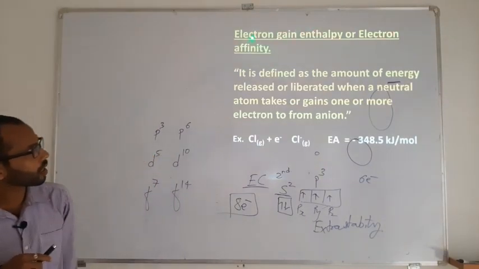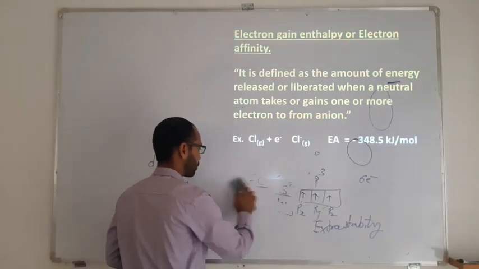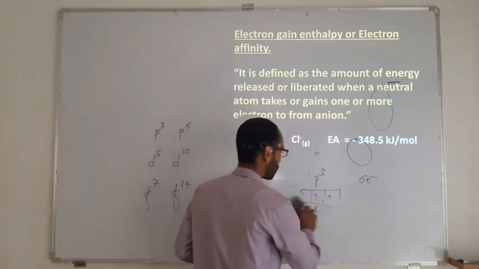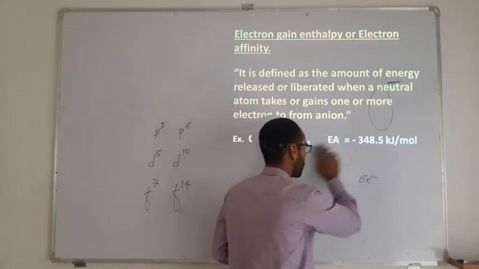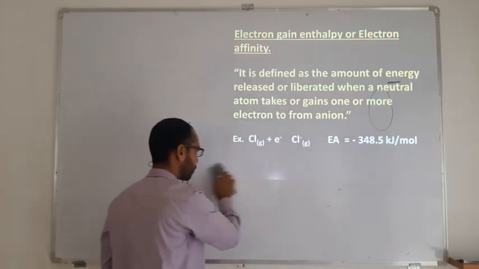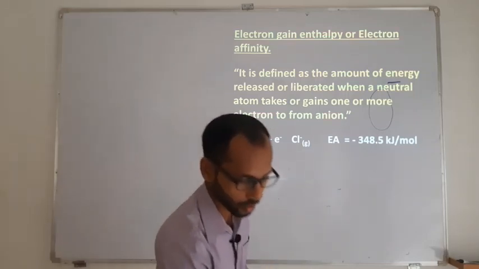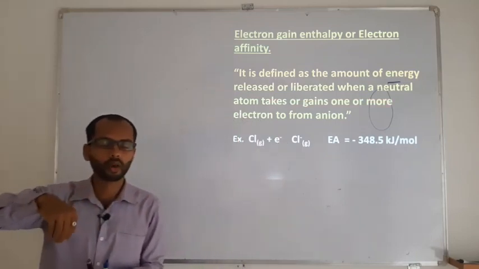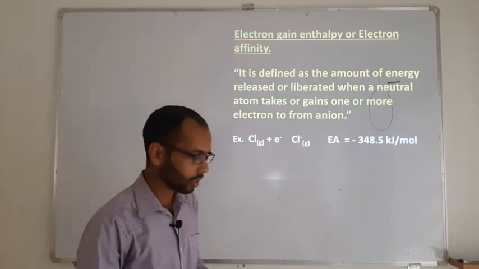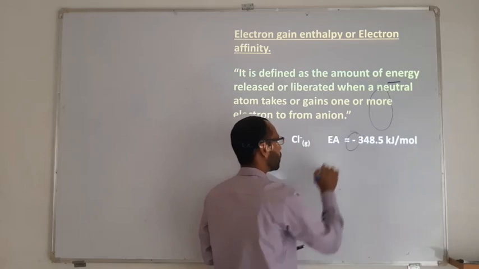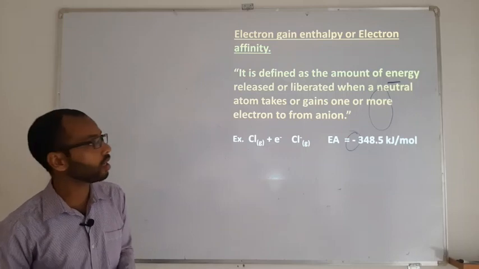Now the next property is going to be electron gain enthalpy or electron affinity. This is somewhat opposite to the ionization energy. In the ionization, we are removing an electron by giving energy. Whereas in the electron affinity, we will add the electron and the atom will give us energy. So we are going to add the electron in an outer shell of an atom, and in respect to that the element is going to give us energy. As energy is coming out here, it is going to be a negative value or exo process.